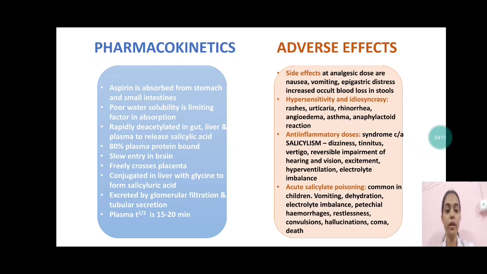It is conjugated in the liver with glycine to form salicyluric acid. It is excreted by glomerular filtration and tubular secretion. Plasma half-life is 15 to 20 minutes.